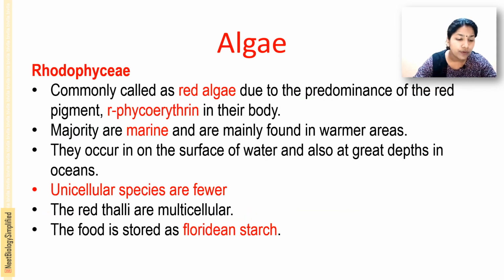Next is the Rhodophyceae, known as red algae. Why are they called red algae? Because of the presence of phycoerythrin. In addition to chlorophyll a and d, they have a predominance of the red pigment phycoerythrin in their body, so they appear red.